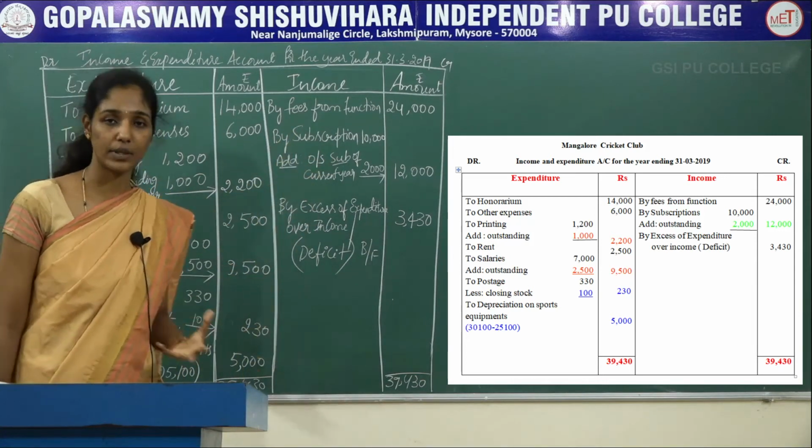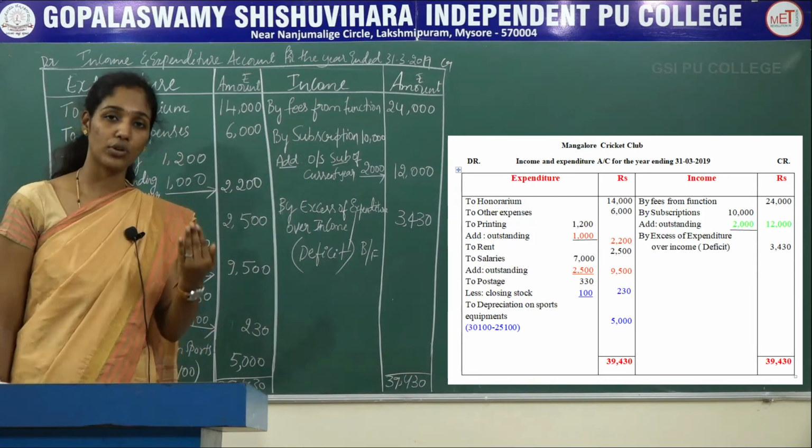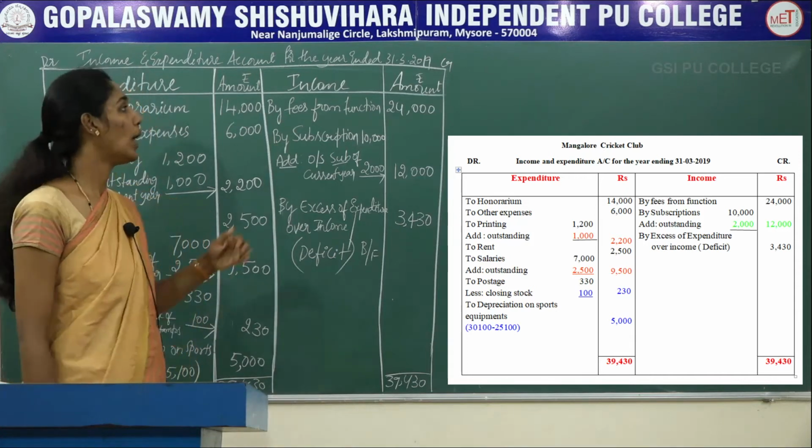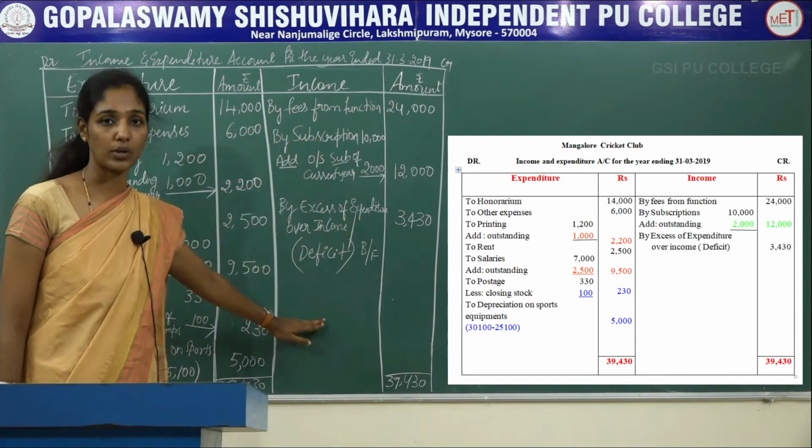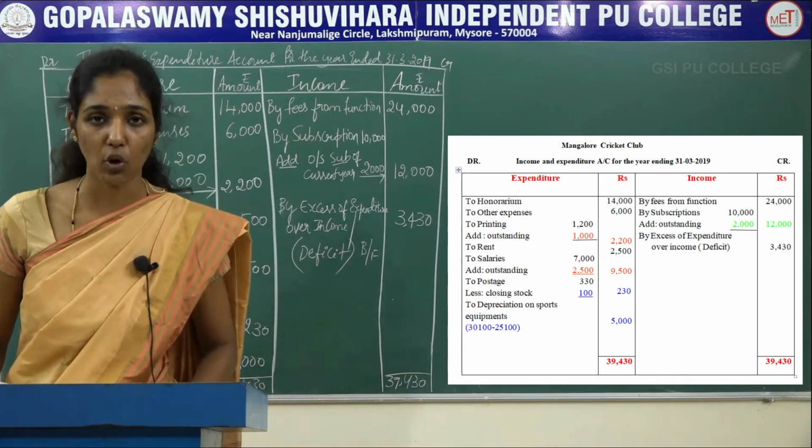If there is any adjustment relating to the particular item, then you should consider such items also while preparing income and expenditure account. Now let's prepare new balance sheet of the firm.